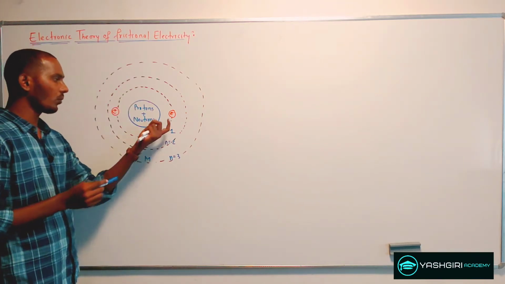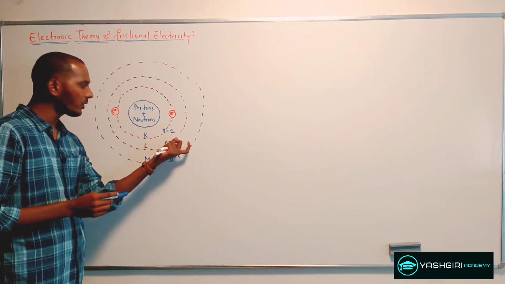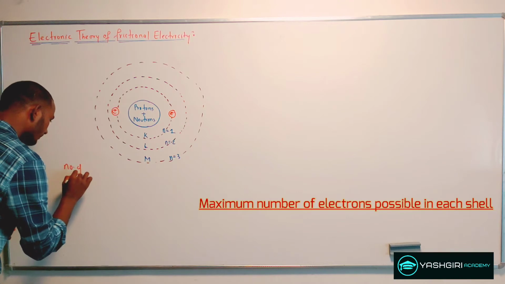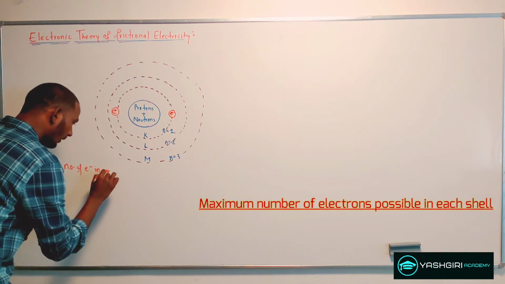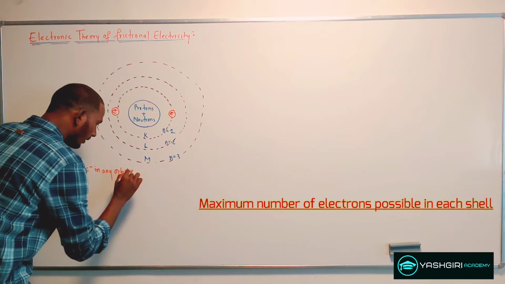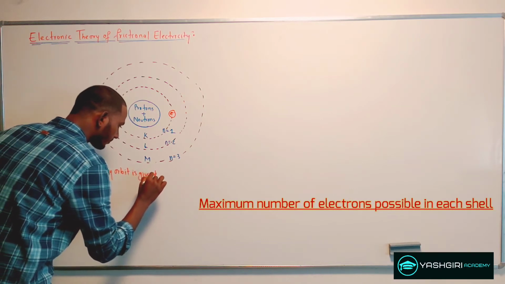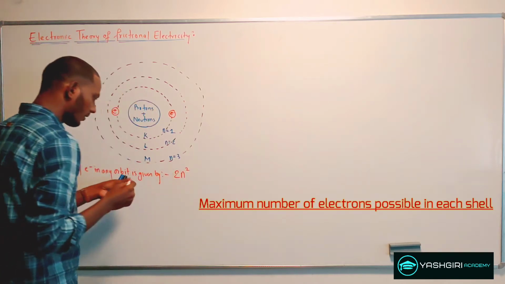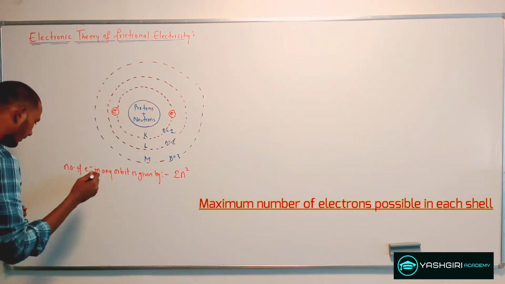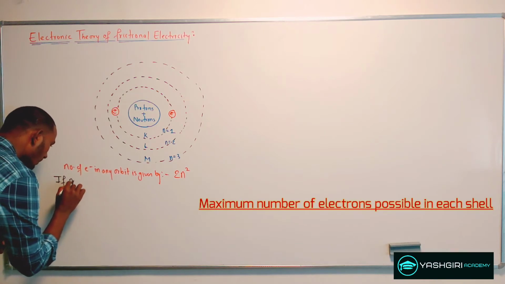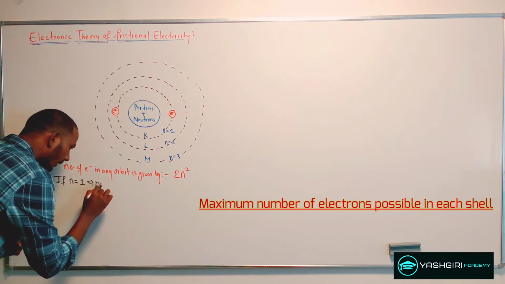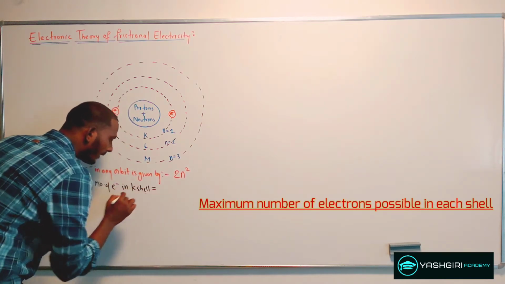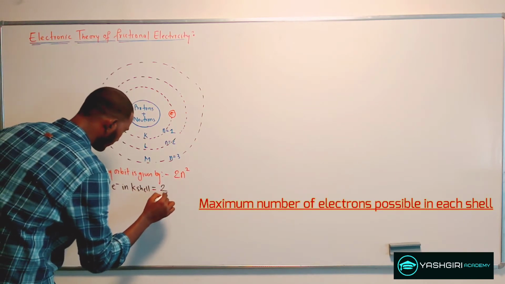Now here, if you want to know the number of electrons in each of these orbits, we can calculate it: the number of electrons in any orbit is given by 2n squared. So if n is equal to 1, that's my first orbit, then the number of electrons in the K shell will be equal to 2.